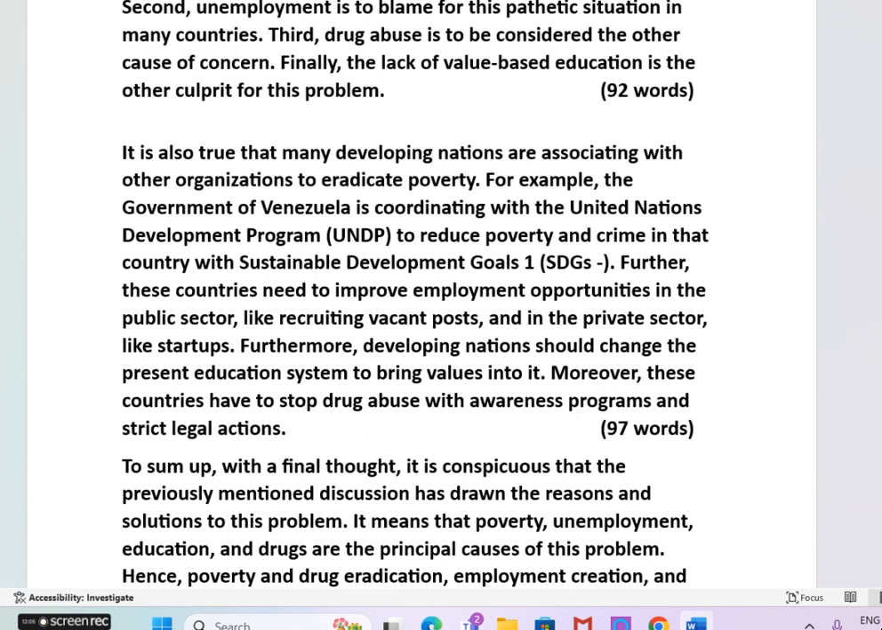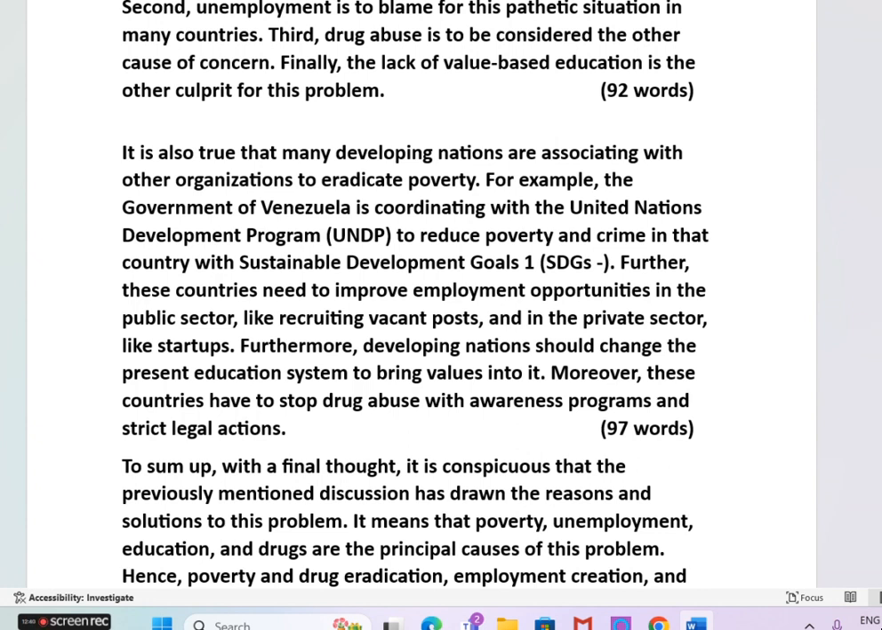Okay, this is an inference. Of course, you can infer by studying the question, introduction, and the second paragraph. It is also true that many developing nations are associating with other organizations to eradicate poverty. For example, we are giving one example. This is also one way of giving example. For example, the government of Venezuela is coordinating with the United Nations Development Program.